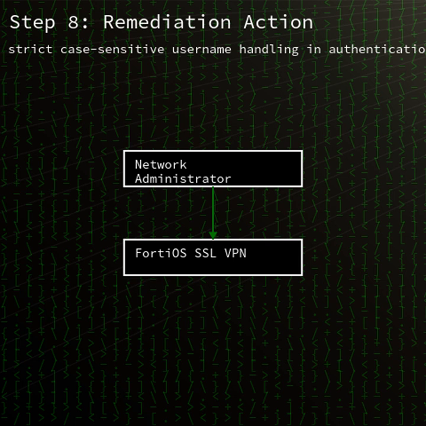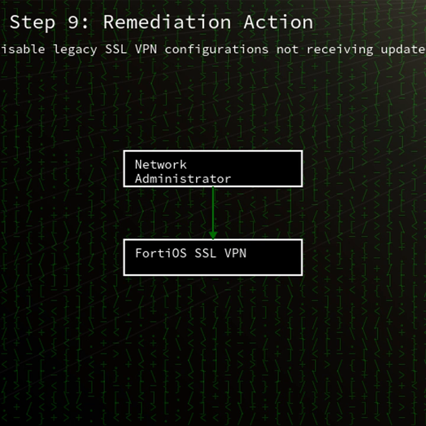If you manage FortiGate devices, immediately verify your FortiOS version. Fortinet has published fixes in later 6.0, 6.2, and 6.4 maintenance releases. Apply the recommended updates or workarounds to disable SSL VPN until you can patch. Monitor logs for unusual login attempts by looking for case-mismatched usernames. Staying on supported patched software and enforcing strict access controls remains your best defense against this and other legacy vulnerabilities.